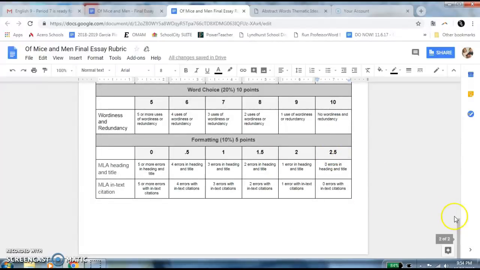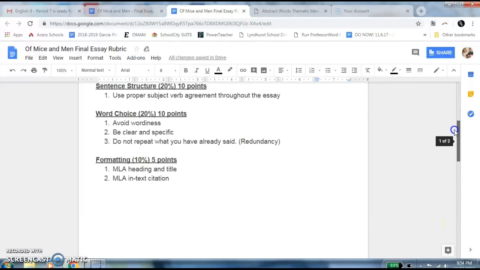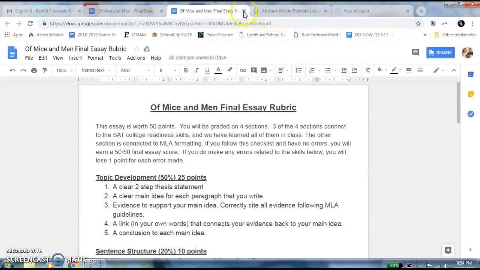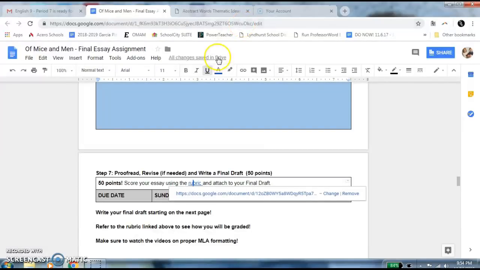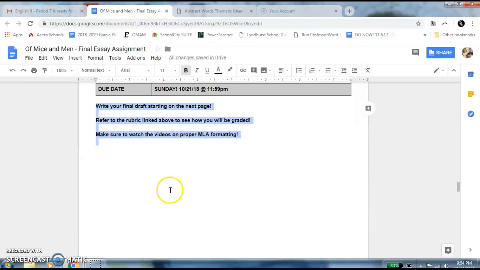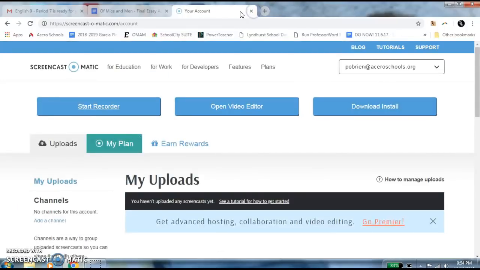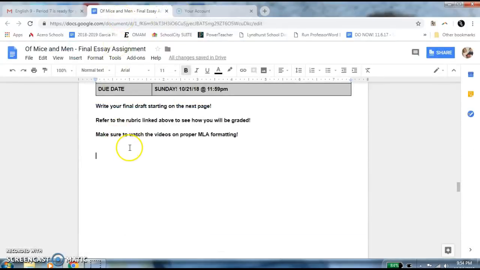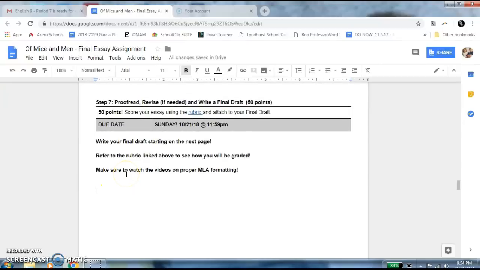Once again, any questions you have with anything, please, please, please raise your hand, send a comment, send an email, do something. Don't just sit there. We'll be looking at your progress throughout the next 7 days to make sure that you are on task and working. If you're off task, we will address that, figure out what's going on, and what you need to do to get back on track.